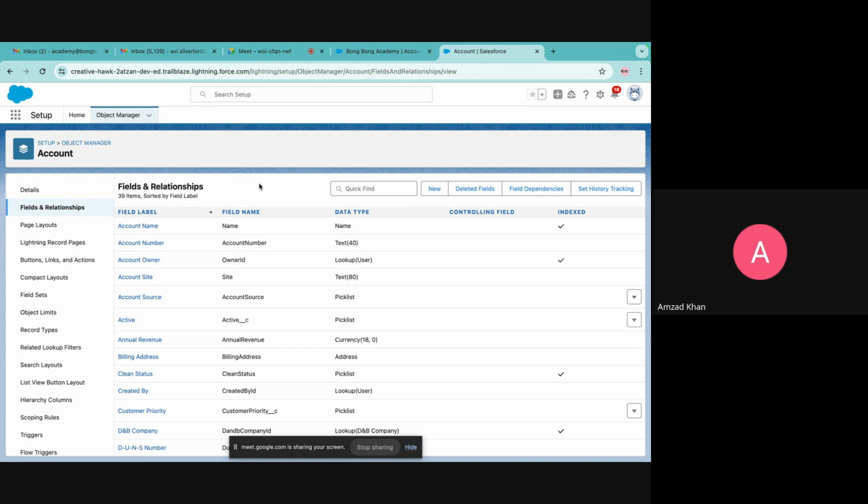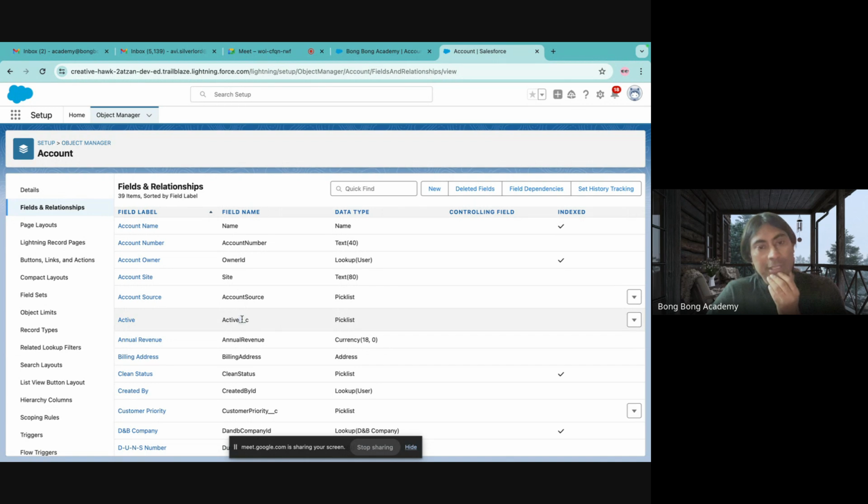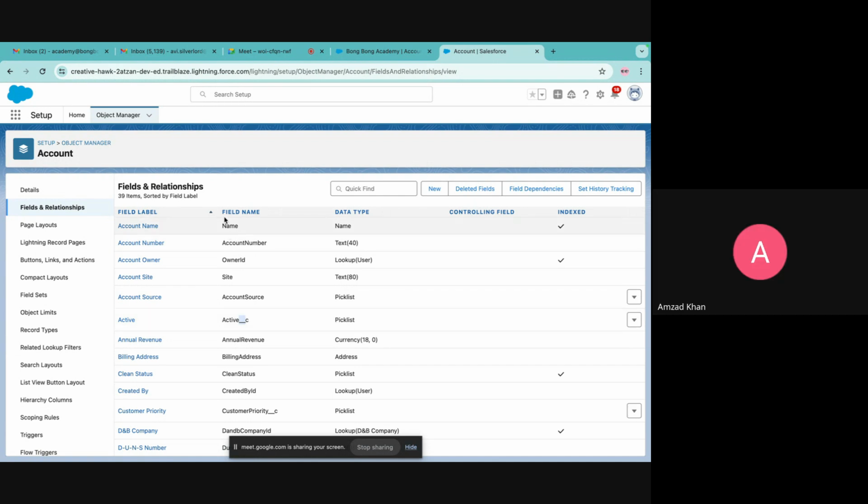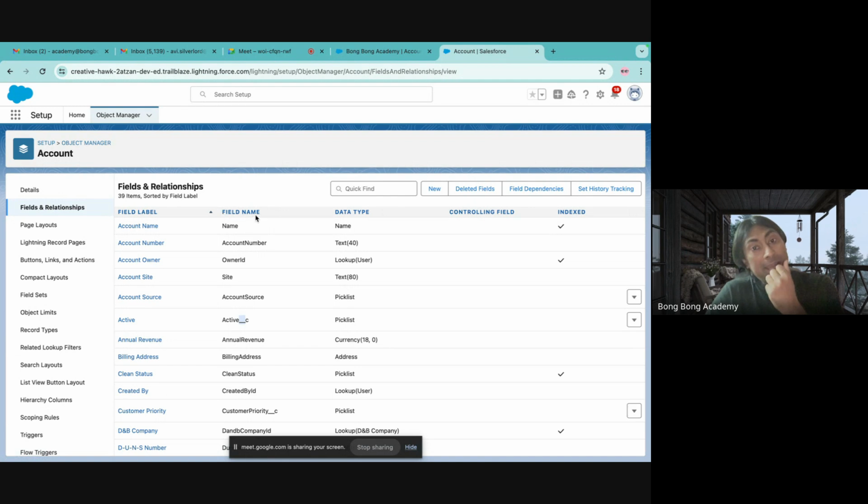Underscore underscore C, there are two underscores. That is the custom field. It is the field API name. If it ends with underscore underscore C, then that is the way you can identify that this is basically a custom field. If it does not end with underscore underscore C, it is a standard field.